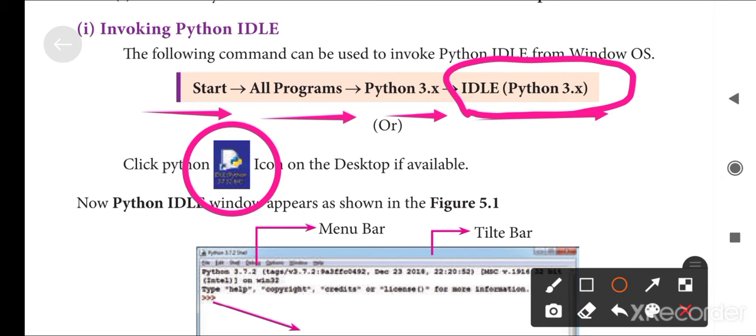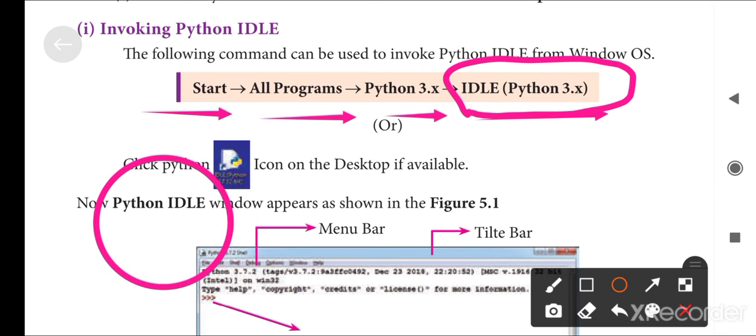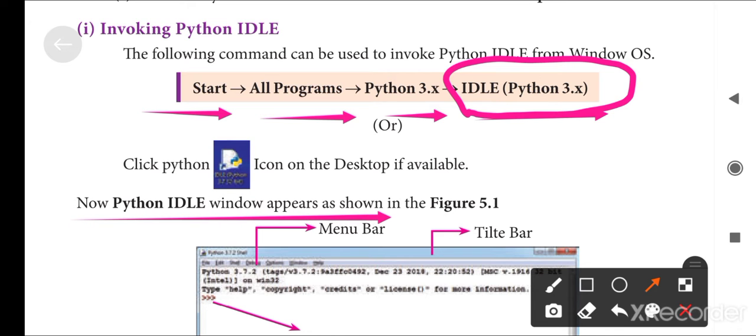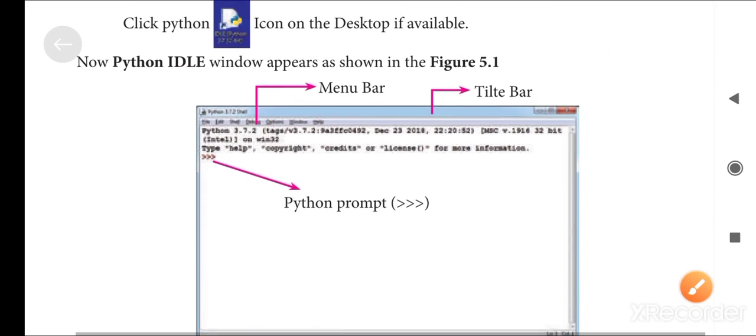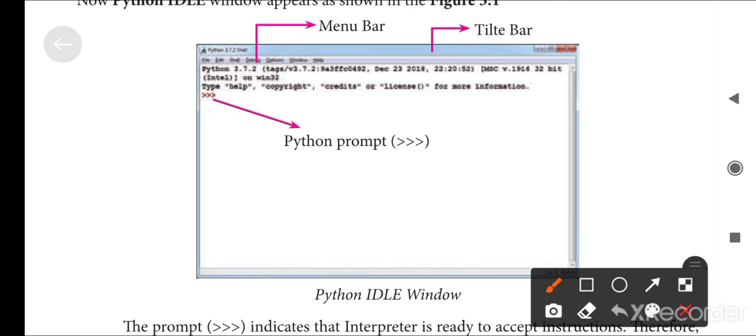It is available on the desktop, so we can just double click it and Python will open. Now the Python IDLE window appears as shown in the following figure. This is the Python screen. This is the menu bar and this is the title bar.